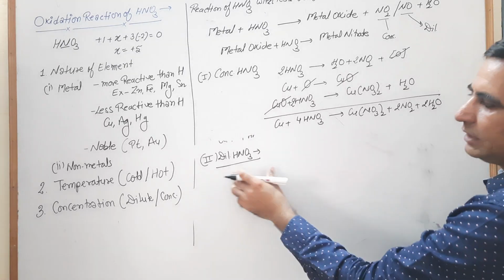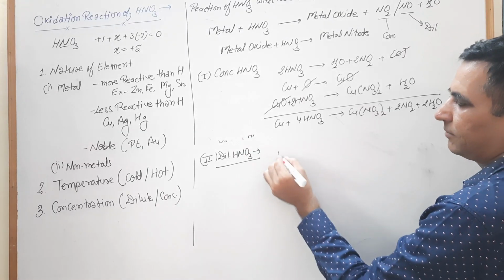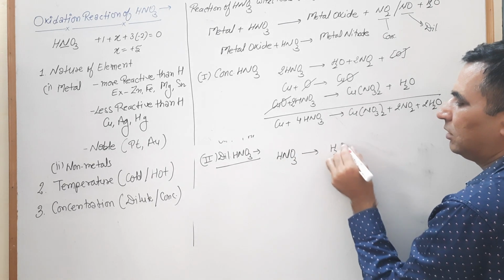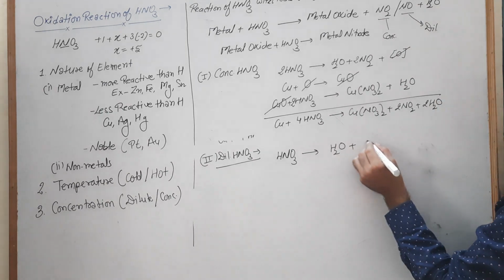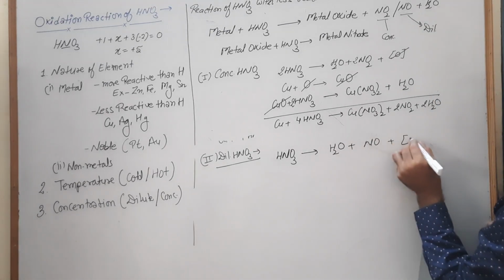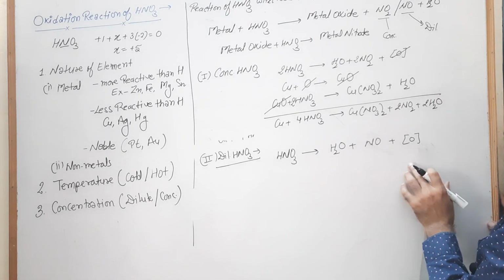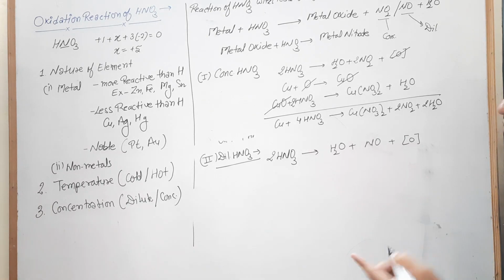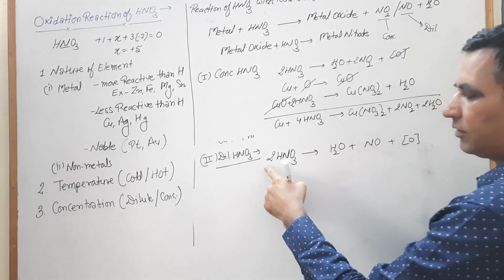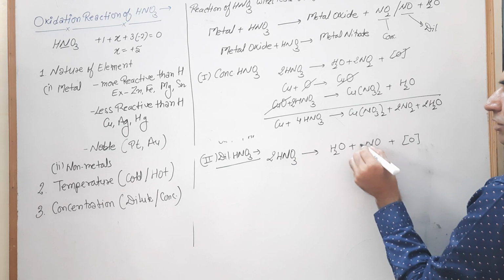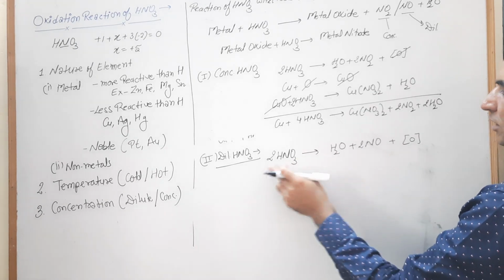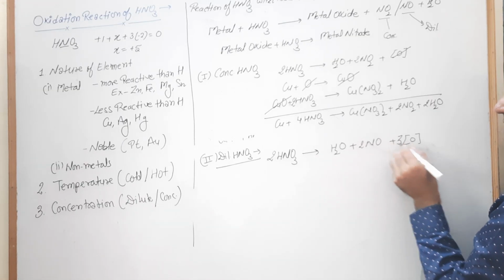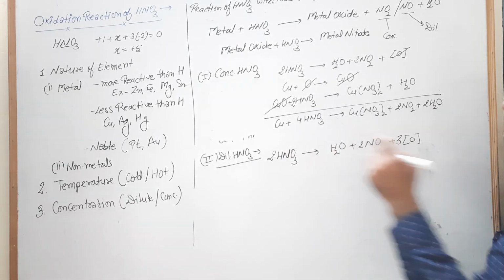When you are dealing with dilute HNO3, at that time your HNO3 turns into H2O plus NO plus oxygen. Balance this equation: 1 hydrogen, 2 hydrogen, so multiply by 2. Now the equation is balanced for hydrogen. Nitrogen is 2, oxygen 3 to 6, on this side 2 and this one is 3, so we multiply this one by 3. Now our oxygen is also balanced.